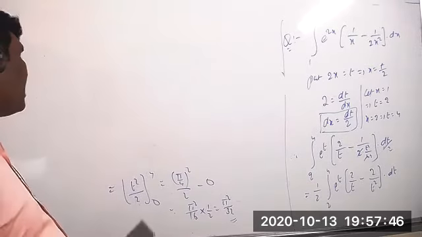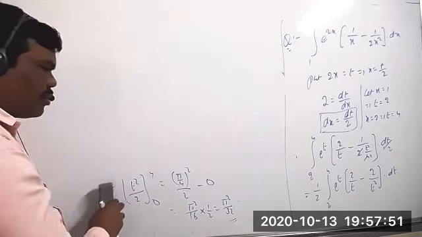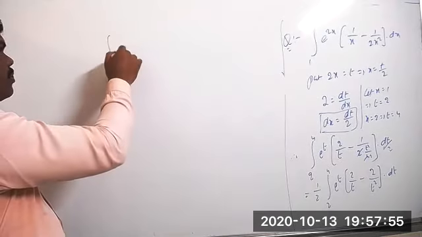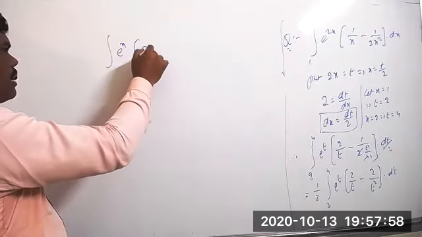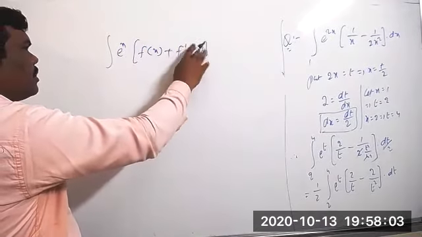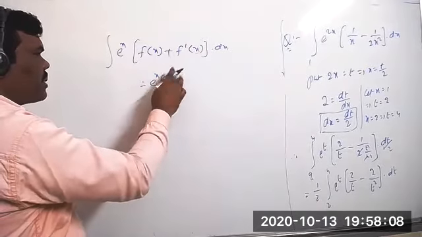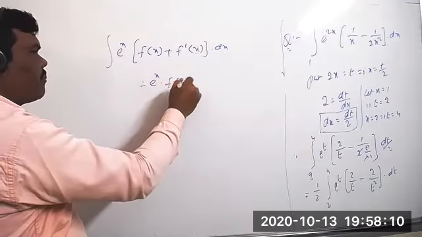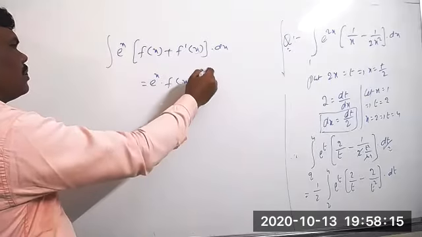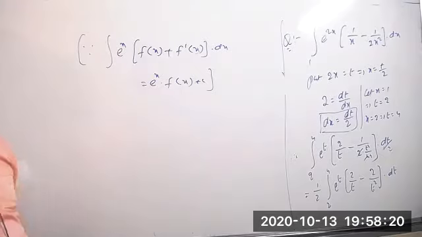If you want, you can go through the previous question once, when you did the indefinite integrals. At that time I told you, there also you can see: integration of e power x into f of x plus f dash of x into dx is equal to e power x into f of x plus c. That formula I gave previously, and I can apply it here.